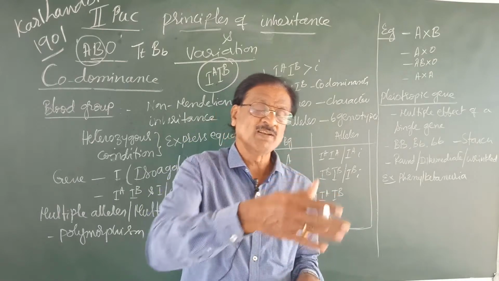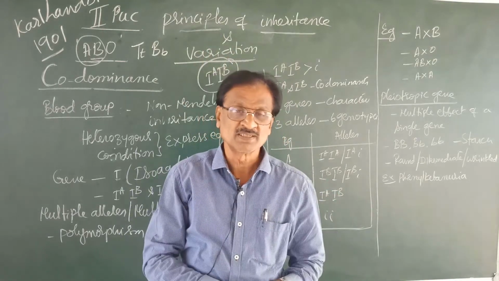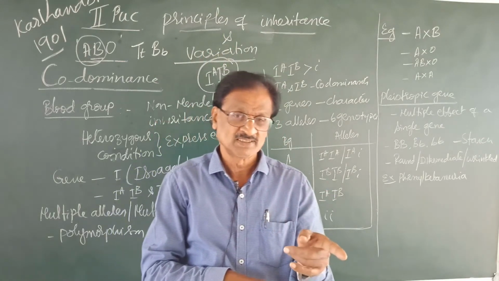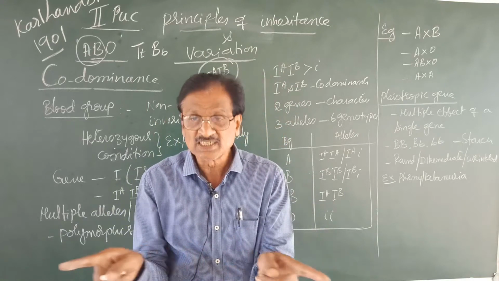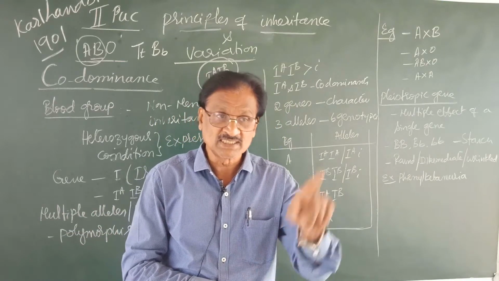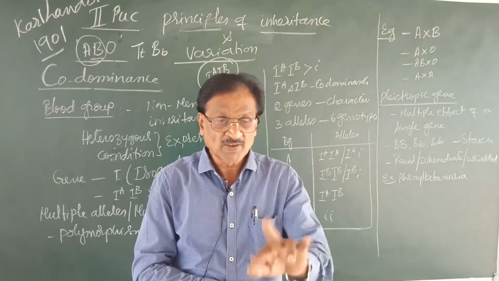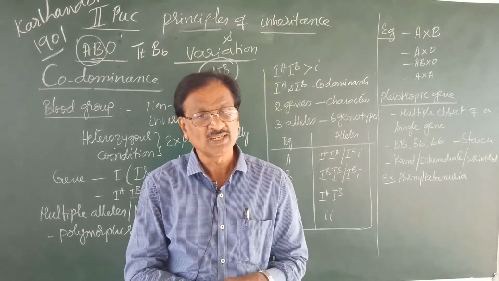For example, as I said earlier, under the Mendelian principles, the height character is expressed in two ways, that is, one is tall and the other is dwarf. This is the contrasting character. Remember, it is one character, that is the height of the plant, but expressed in two ways. And regarding flower color, one is violet and the other is white.